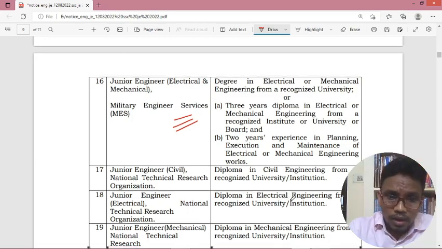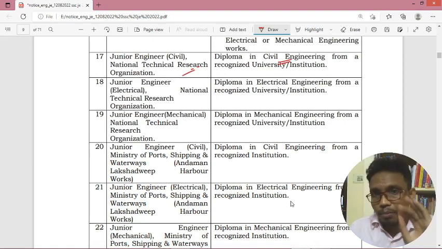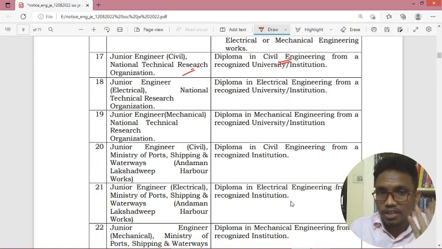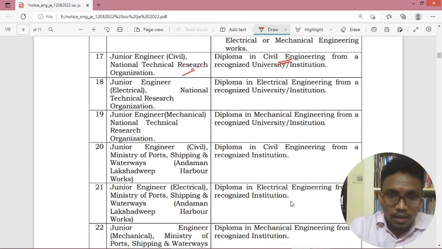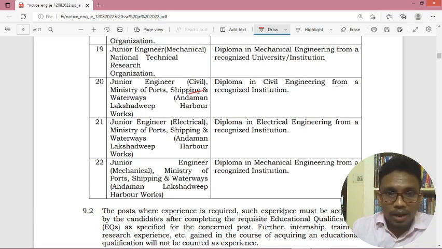And coming to another, National Technical Research Organization, diploma in civil engineering, only diploma is sufficient for National Technical Research Organization. And we'll move forward. And Ministry of Ports, Shipping and Waterways, Andaman Lakshadweep Harbour Works, for this only diploma is the requirement. Only if you have diploma you are eligible.